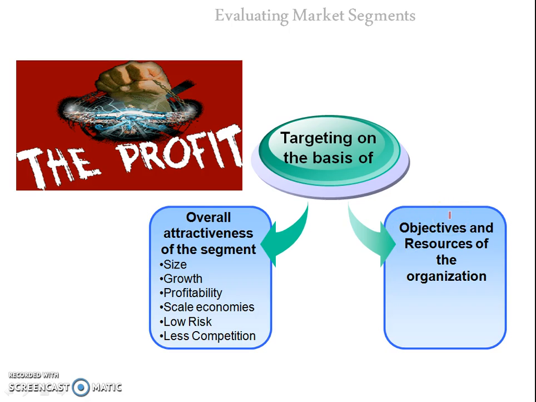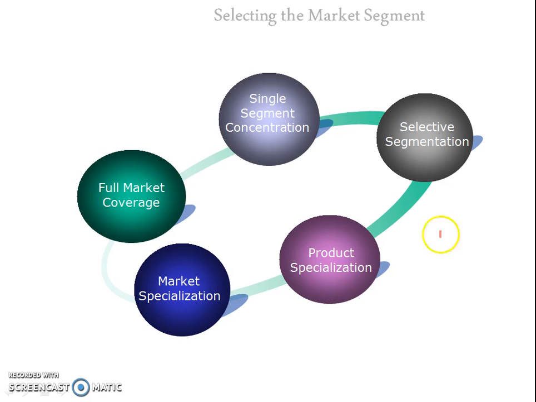Another important factor is the objective and resources of the organization. While selecting the target market, one must see the objectives and the limitations in terms of resources of the organization. There are various strategies available in the market. These are single segment concentration, selective specialization, product specialization, market specialization, and full market coverage.